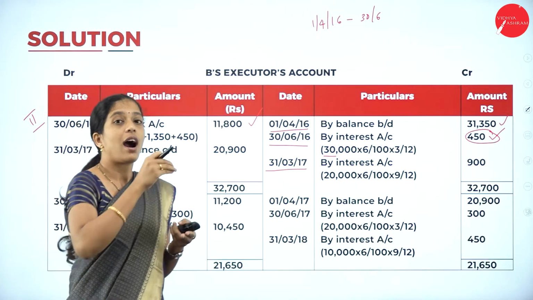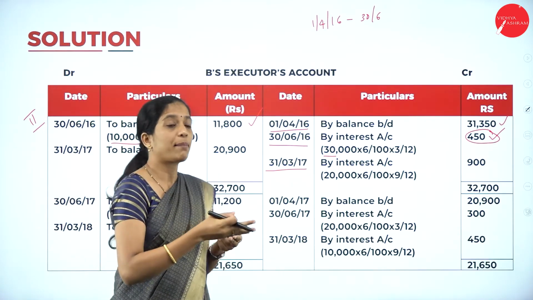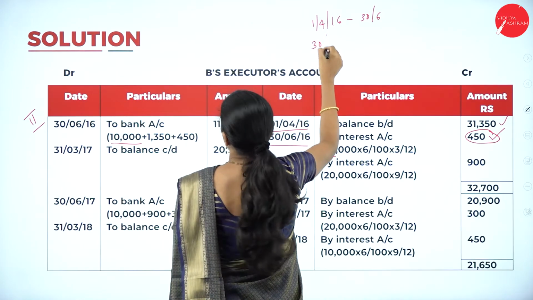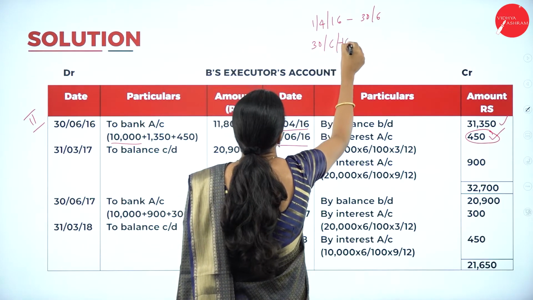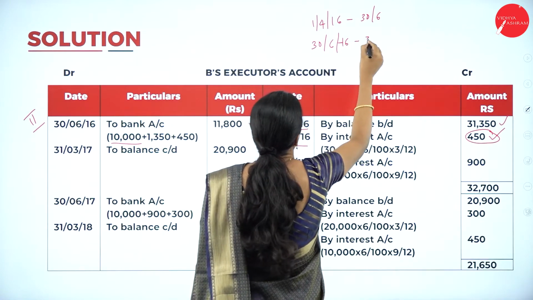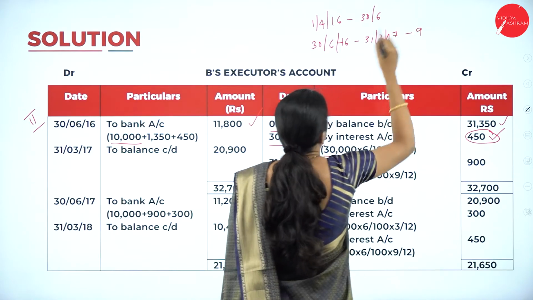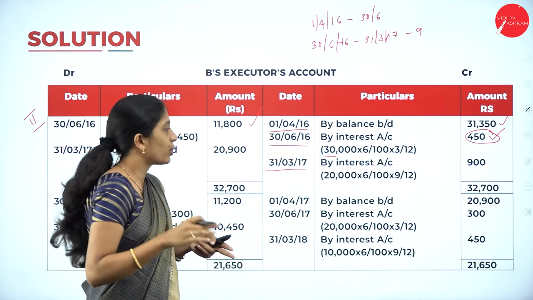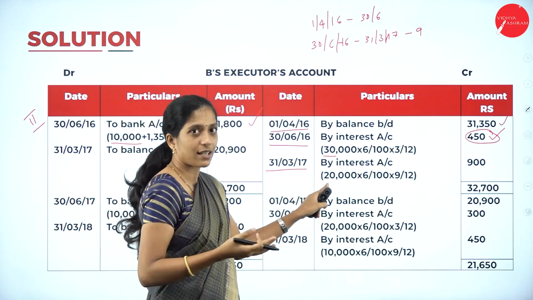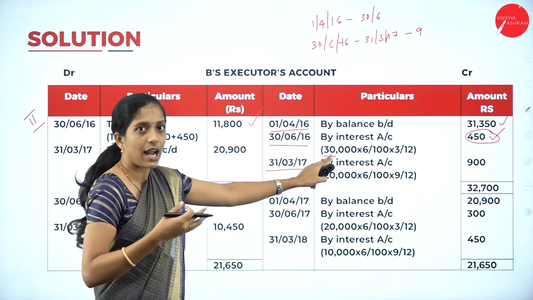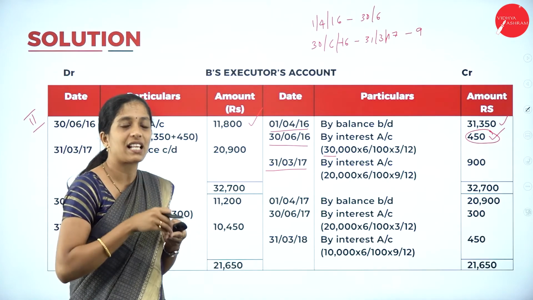Next, we have to calculate interest on 31st March 2017. This is after the payment, that is, they made the payment on 30th June 2016, to the end of the financial year, 31st March 2017. So how many months? 9 months, right? So calculate: 20,000 is remaining because of the 30,000 they had to pay, 10,000 they had paid in the second year.